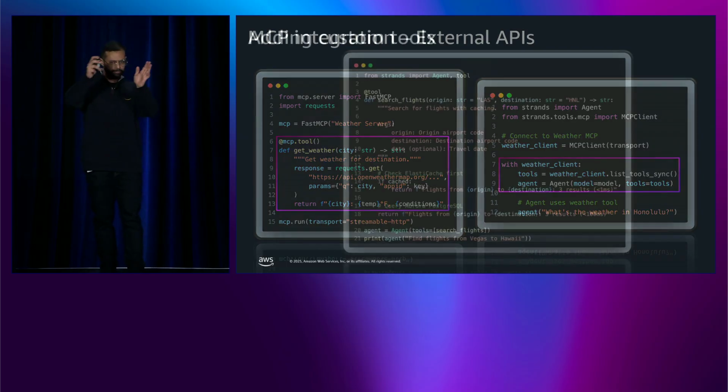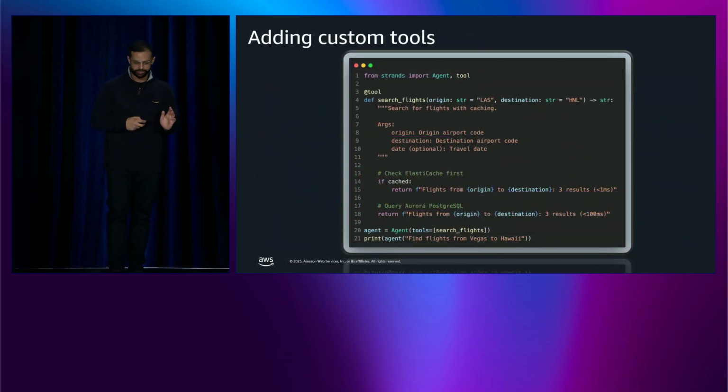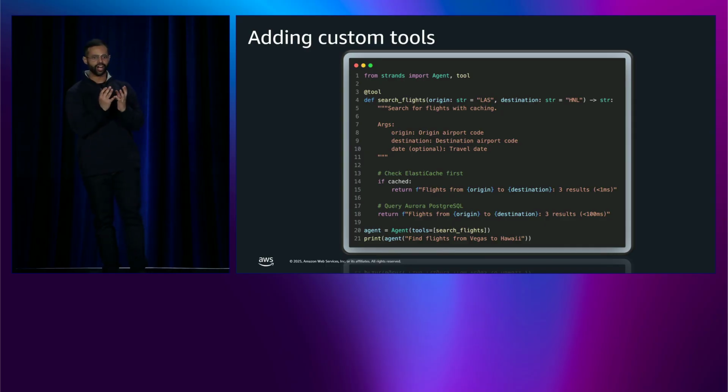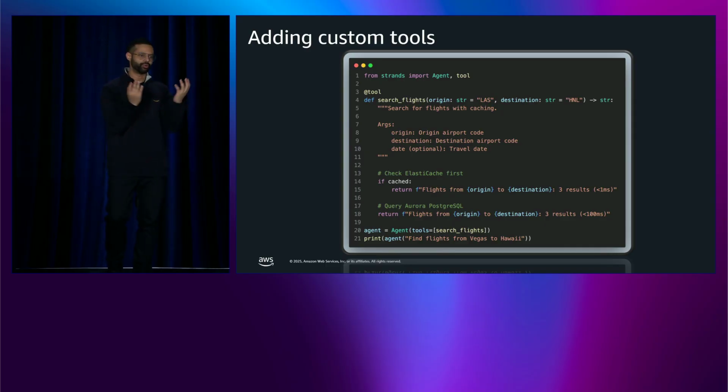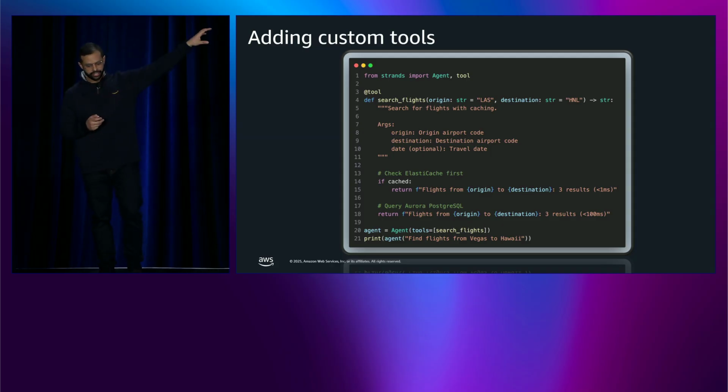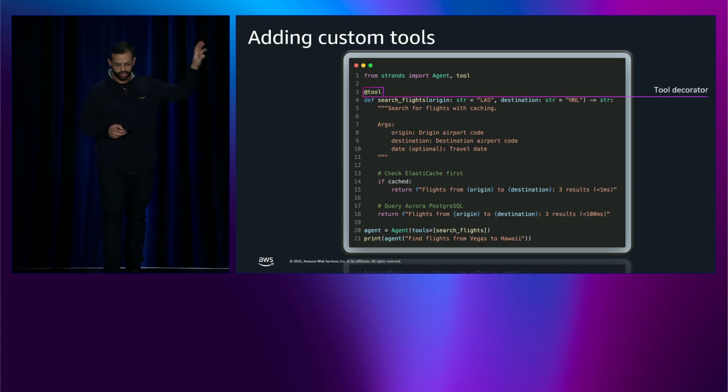So let's go a little bit beyond and add in custom tools. Now, I've mentioned tools a lot. Tools are nothing but simply Python programs, functions that give business logic or execution logic to your agent. Simply Python functions. The tool decorator here gives you full control over execution logic. Here's an example. Search flights takes origin, destination, optional date, but then the docstring provides schema information the agent uses to understand when and how to invoke it.